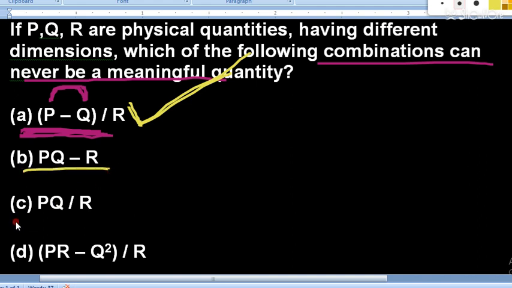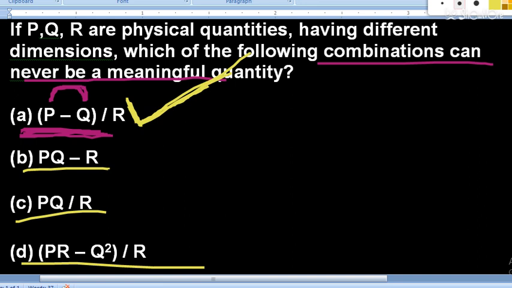This is possible, and this option is also possible. Only option number A is not possible. So that's why option number A will be the right answer for this question. I hope this question is clear. Can I move to the next question? If any doubt is there, then you can drop a message.